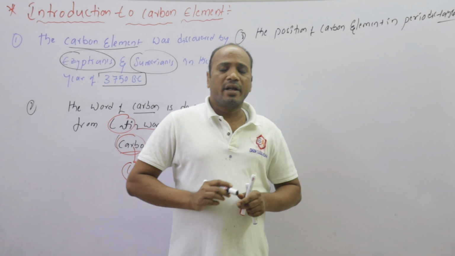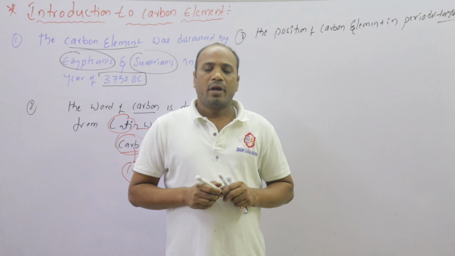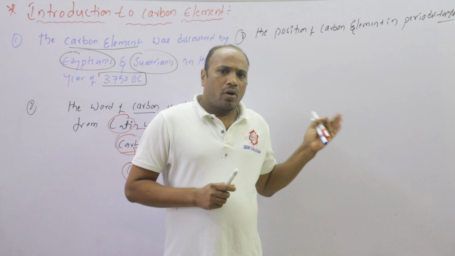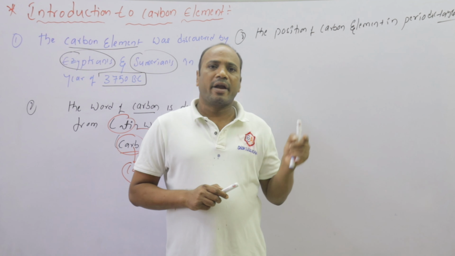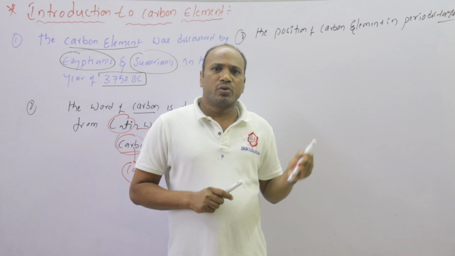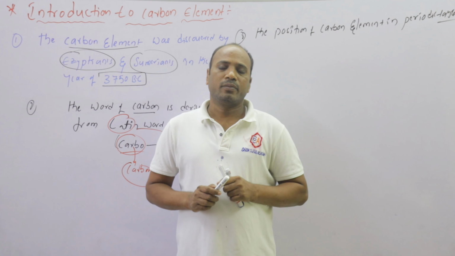Almost 118 elements are present in the periodic table. Then there are 4 blocks, that is S block, P block, D block and F block. And also 7 periods and 18 groups are there in the periodic table.